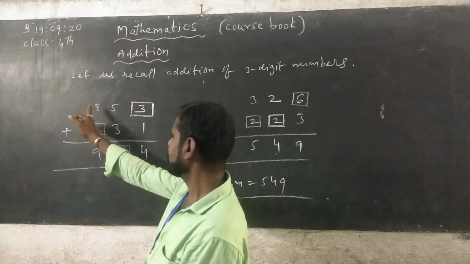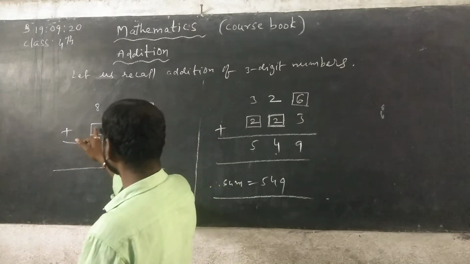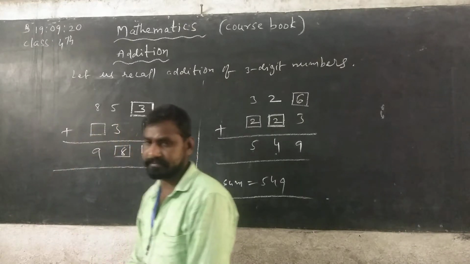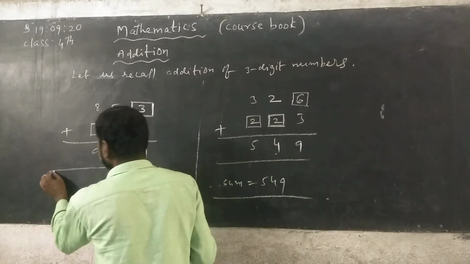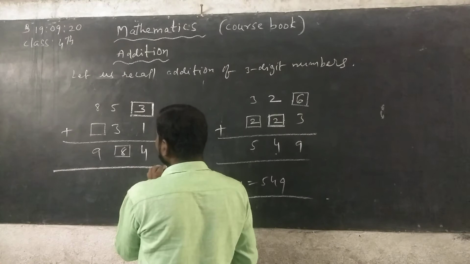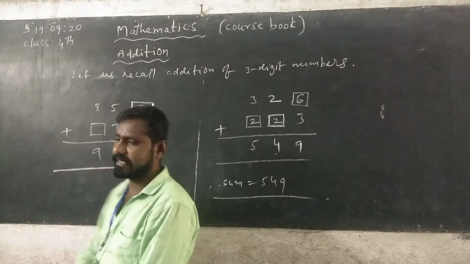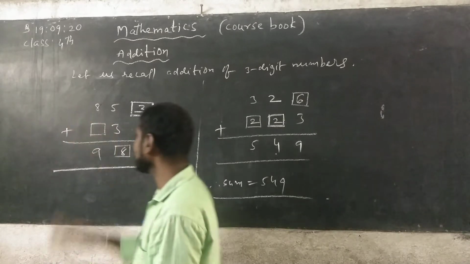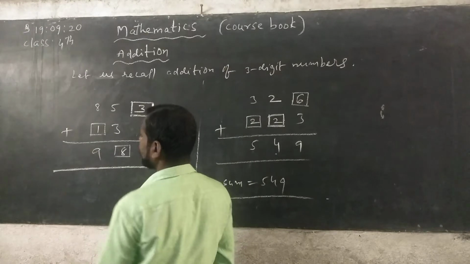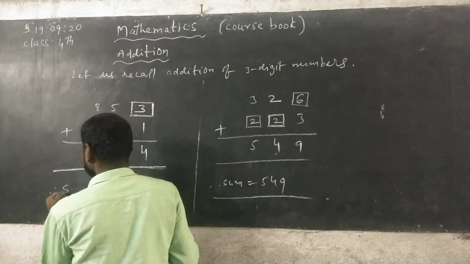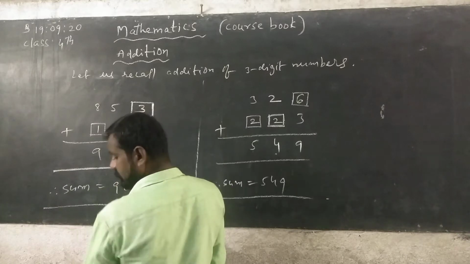Now next, hundreds column 8 is given, but here not there. So we can get 9 while adding hundreds place digit. So which number you can write here? There is no number. So 8 plus 1, 9. Therefore sum is equals to 984.